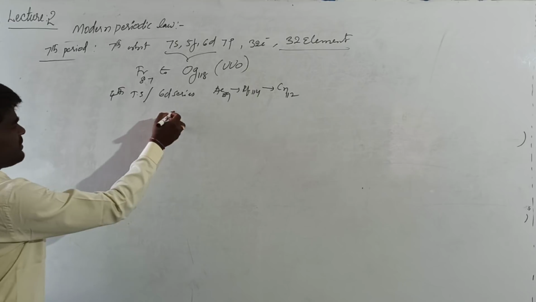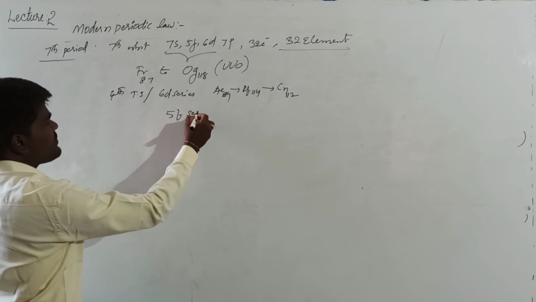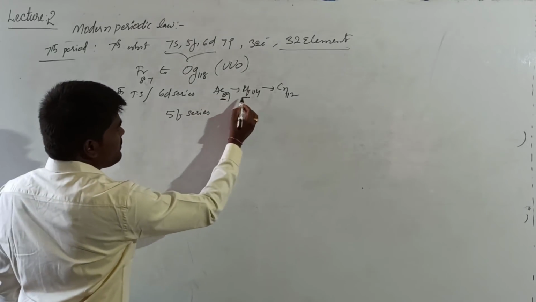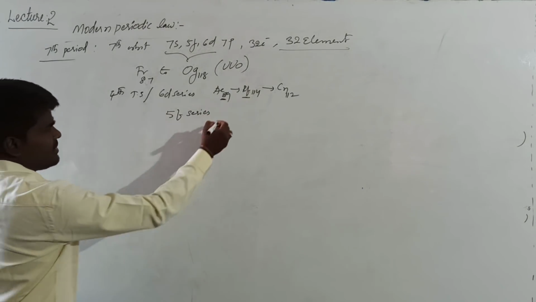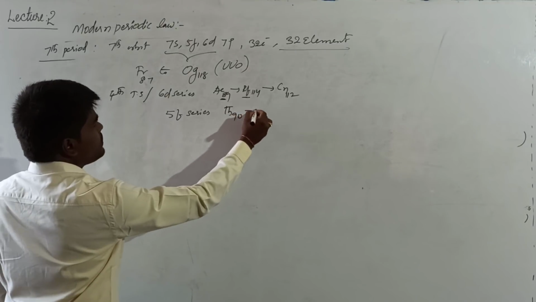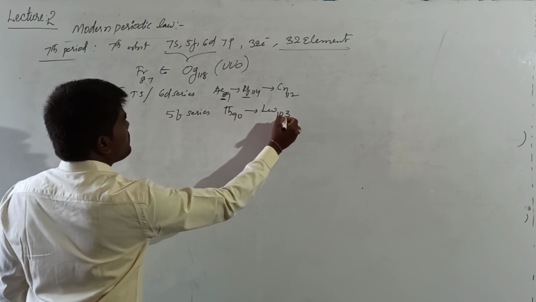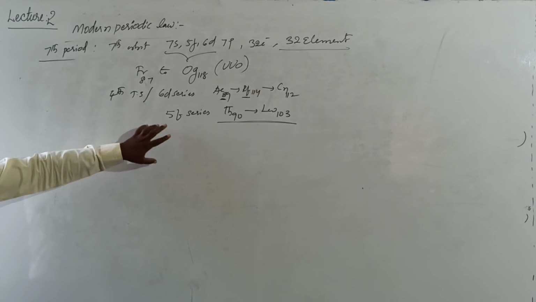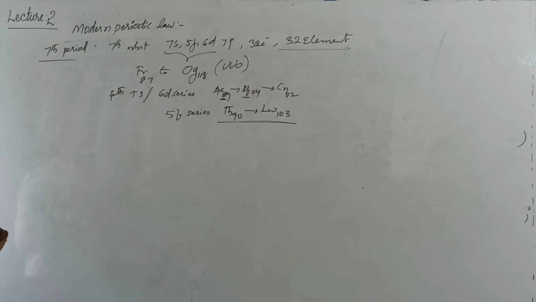It is also associated with the f series. What is the f series? Here, in between actinium and rutherfordium, there are 14 elements, from thorium 90 to lawrencium 103. These 14 elements are called the f series. An important thing to note is that the f series comes under the 7th period. This is about the periodic description of the periods of the periodic table.